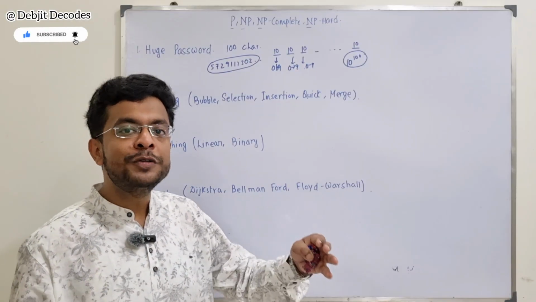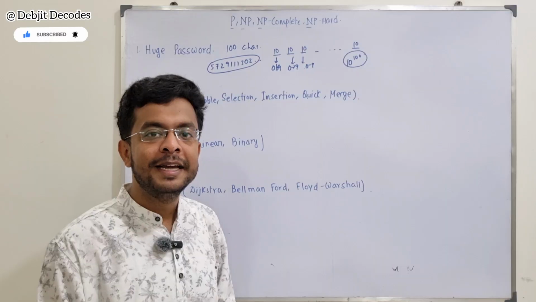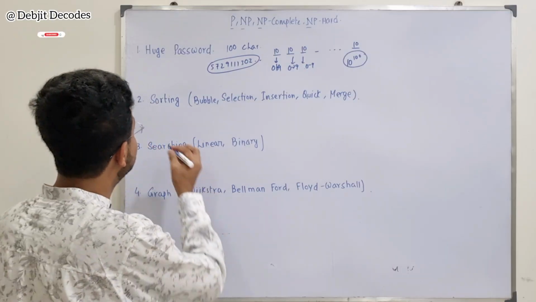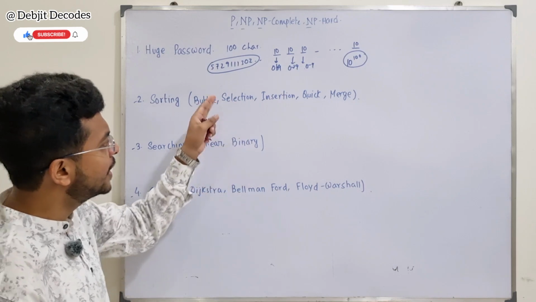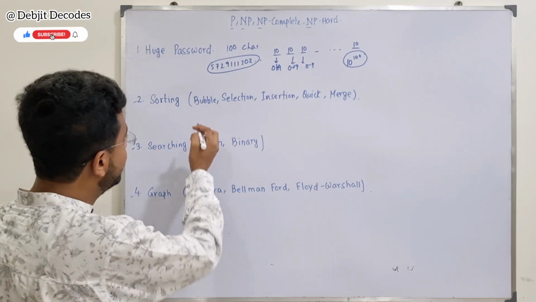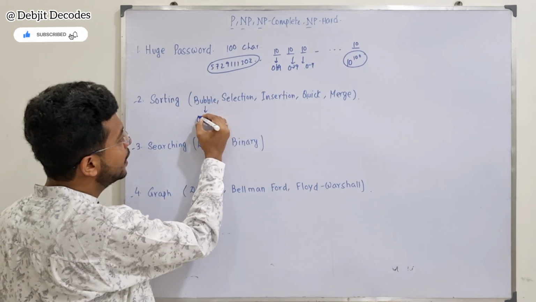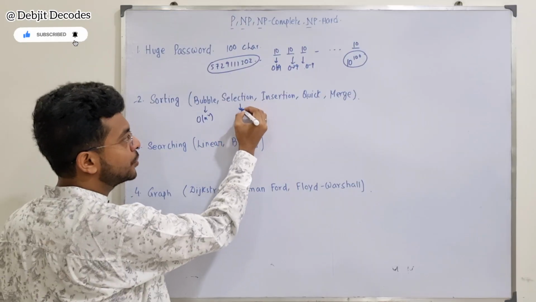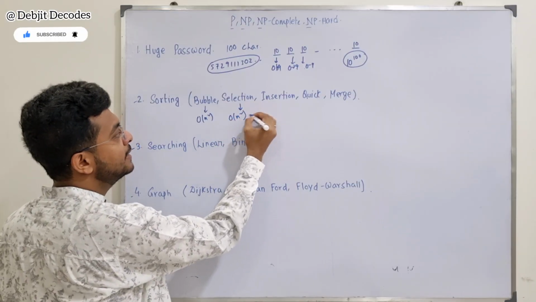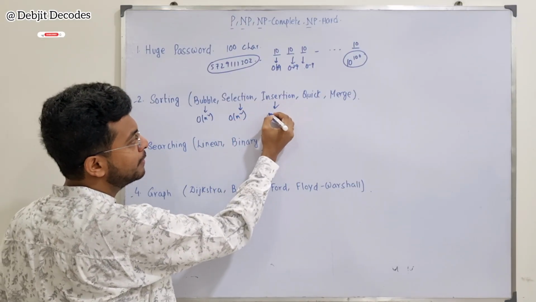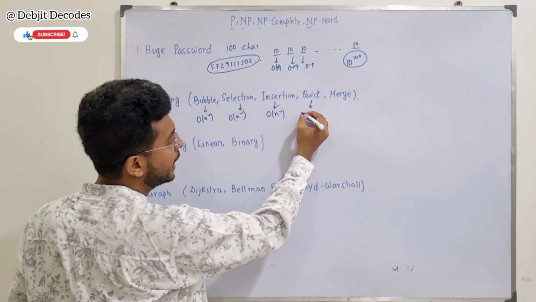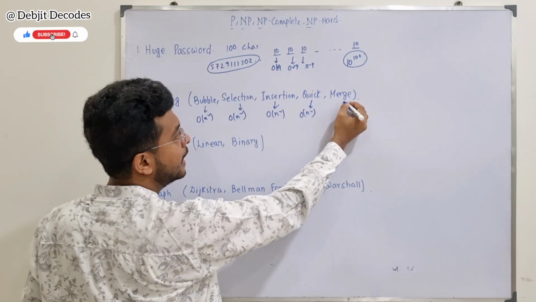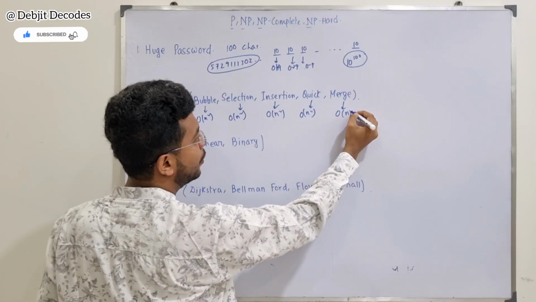But before that, let us talk about the things we have already done. We have made almost 50 plus videos in this playlist, covering several sorting, searching and graph algorithms. I have listed a few of them. Bubble sort takes order of n square. Selection sort takes order of n square. Insertion sort in best case is order of n, but in worst case order of n square. Quick sort in best case is order of n log n, but in worst case order of n square. Merge sort is n log n in best, worst and average cases.